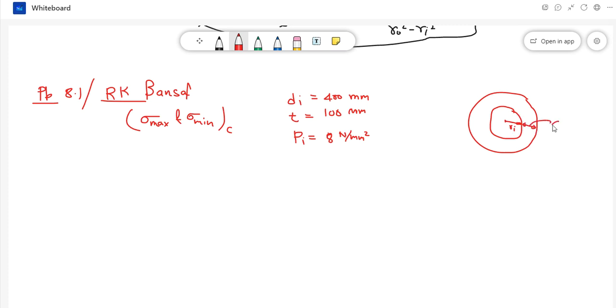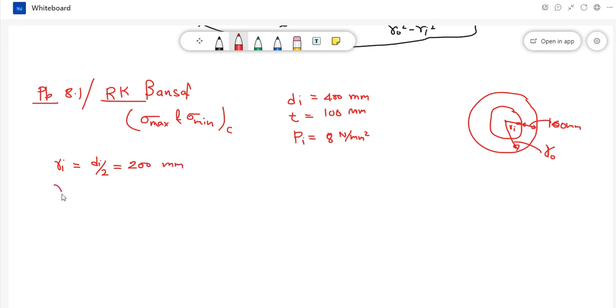So R outer will be R inner plus thickness. What is the inner radius? Inner radius is half of the inner diameter, di by 2, so it will be 200 mm.